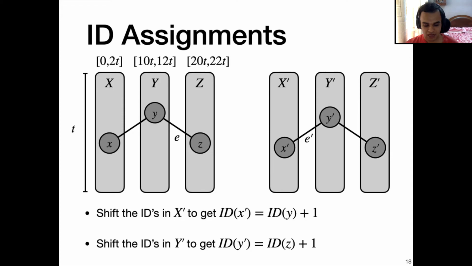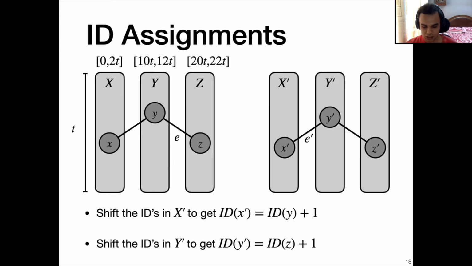Now, since ID of Y' is ID of Z plus 1, the neighbor of Y in the original instance and the neighbor of Y in the new instance have adjacent IDs, and the same is true for all the four vertices Y, Z, X', and Y'. This allows us to use the same inductive proof of Awerbuch et al. to show that the behavior of vertices in both instances is the same.